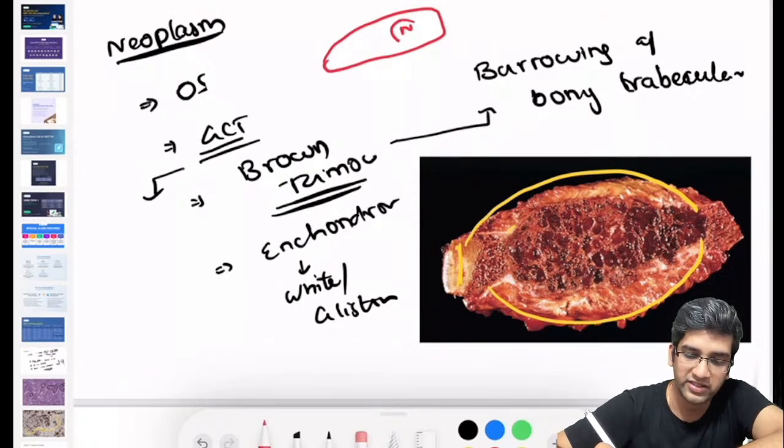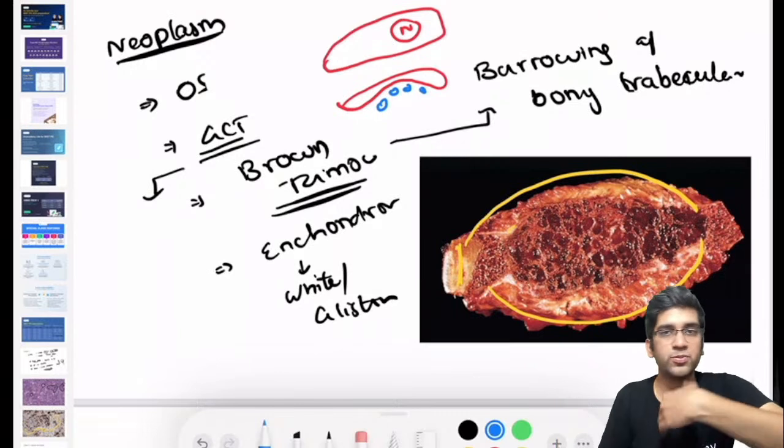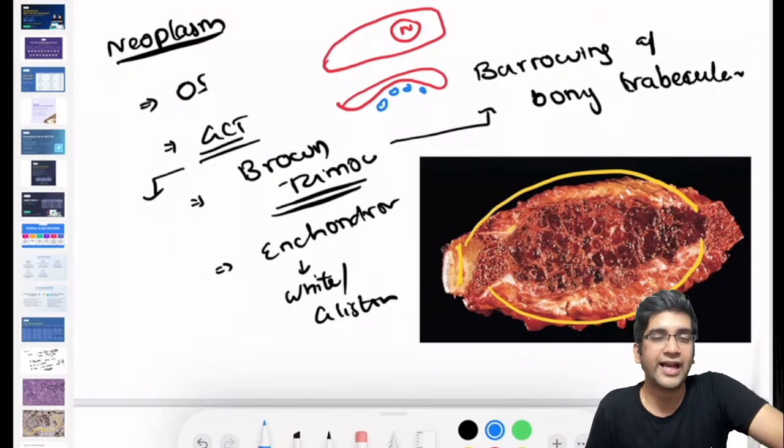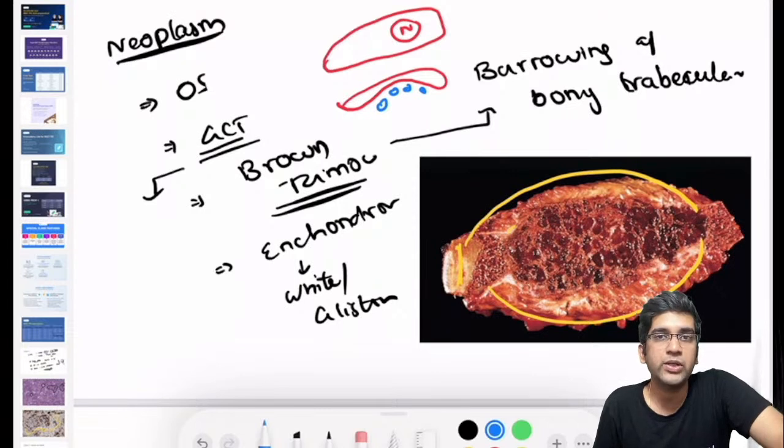Normally a bony trabecula is like this. In Brown's tumor, it'll be burrowed by lots of osteoclasts, because the resorption pits become more active, more in number, and deeper than in a normal person. It keeps on burrowing. This burrowing appearance of a trabecula is very, very classical for a Brown's tumor. That will easily fetch me the diagnosis in microscopy.